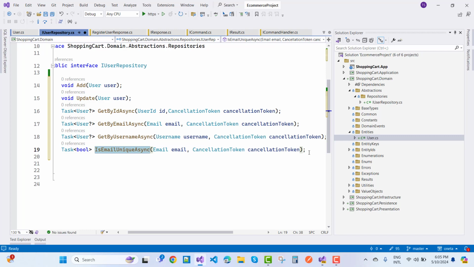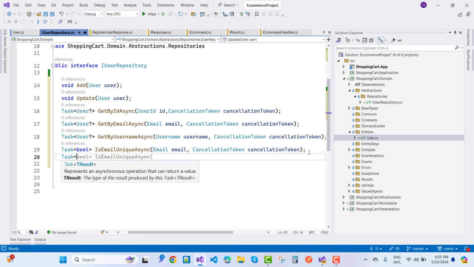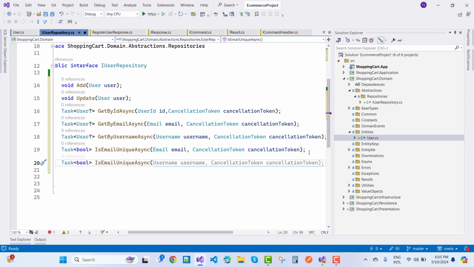Okay, the next one is a Task of boolean. So here I'm going to add a Task of bool, and that is whether the email is unique or not. Okay, and the next one is whether the email is already taken or not. That will also return a boolean.